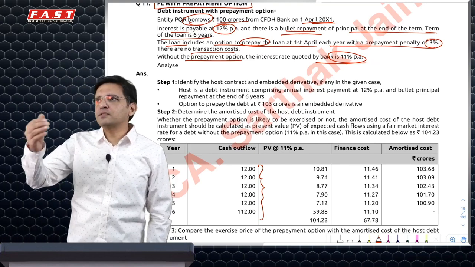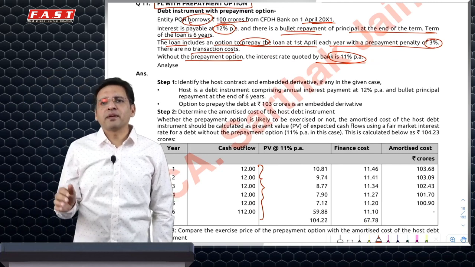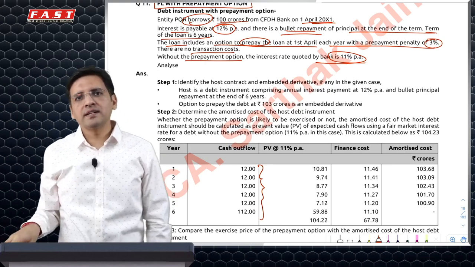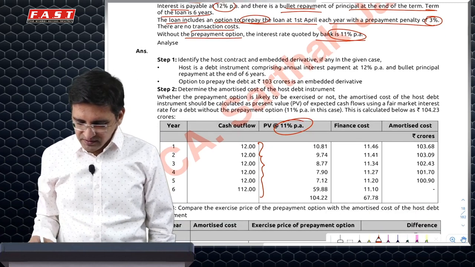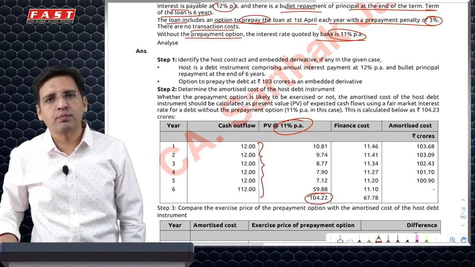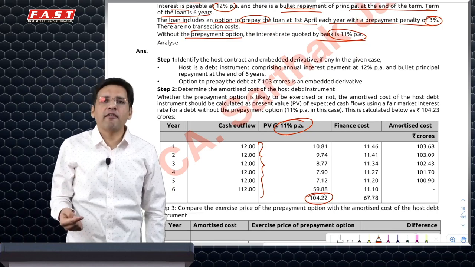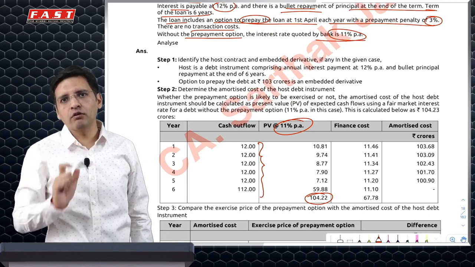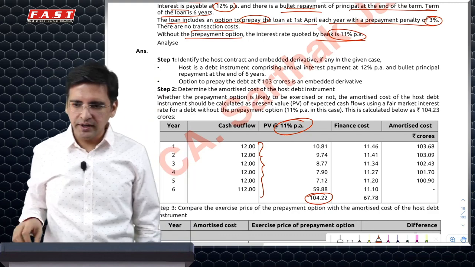If I had said, I don't want a prepayment option, but I am ready to pay 12 each year, the bank would have given me a higher amount at the initial date itself, because the rate of interest then would be 11%. Discounting this at 11%, I would have got 104.22. I've actually got 100. 4.22 is additionally what I have paid just for that premium. So that is the fair value of the option which I've got on the initial date.